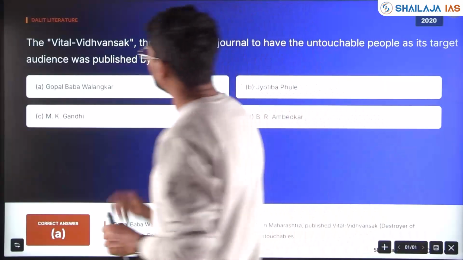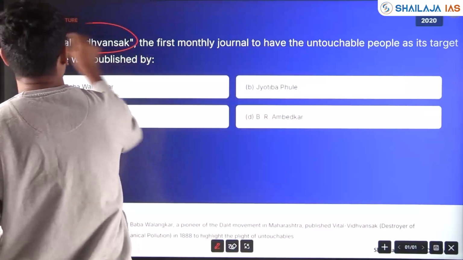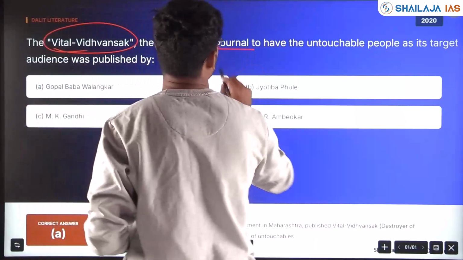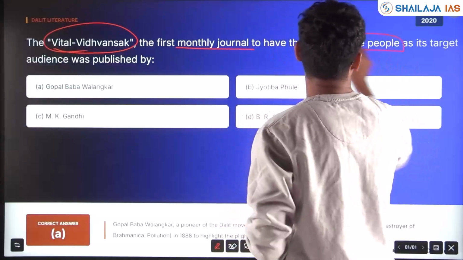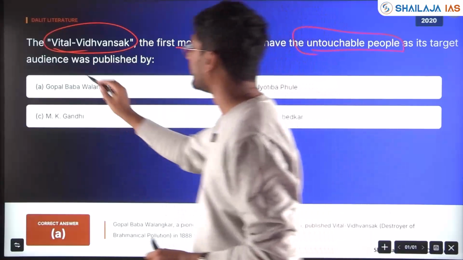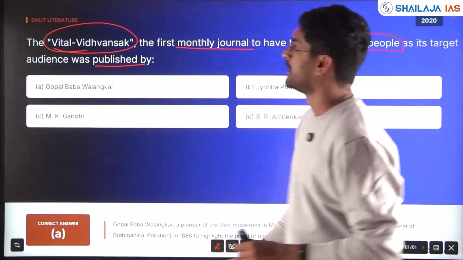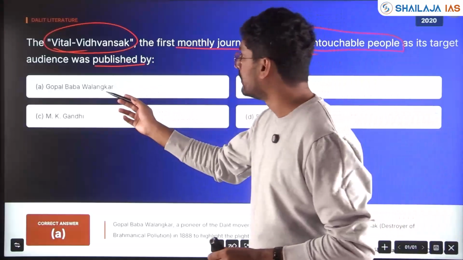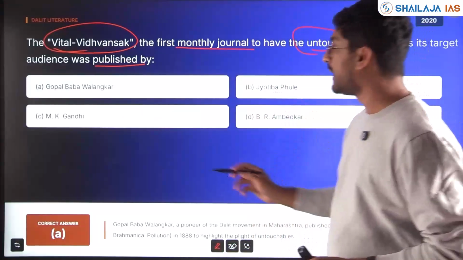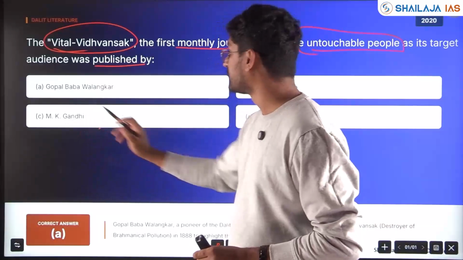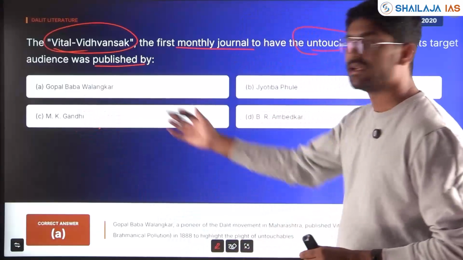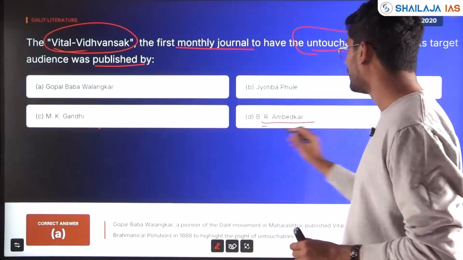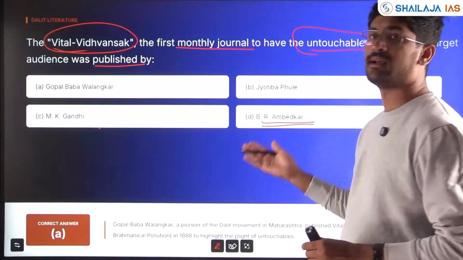asked in 2020. The Vittal Vidwansak, the first monthly journal to have the untouchable people as its target audience, was published by Gopal Baba Walankar, Jyotiba Phule, Mohandas Karamchand Gandhi, Mahatma Gandhi, or Dr. B.R. Ambedkar. What is the answer here?